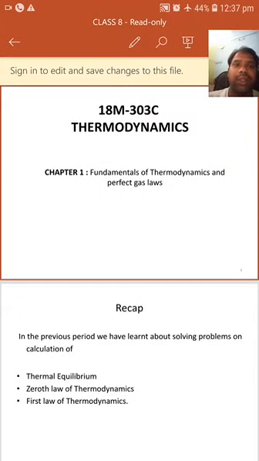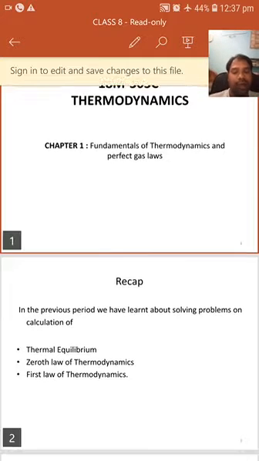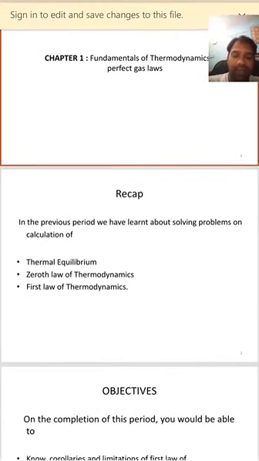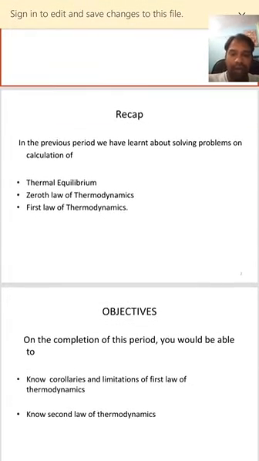So these are the things which we discussed in this session. So what are the things we discussed? In the earlier session we discussed thermal equilibrium, zeroth law and first law of thermodynamics. And in this session we discussed corollaries and limitations of first law of thermodynamics and the second law of thermodynamics.